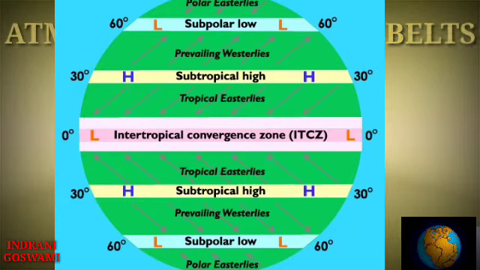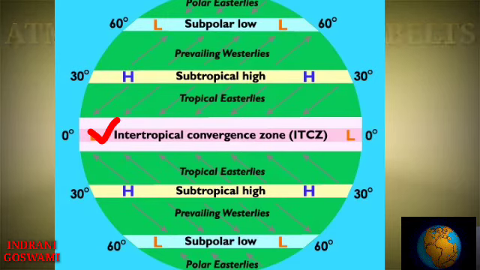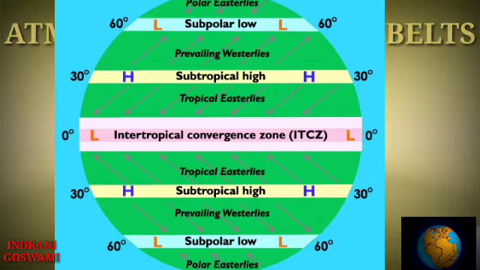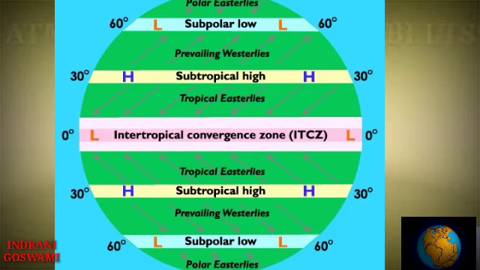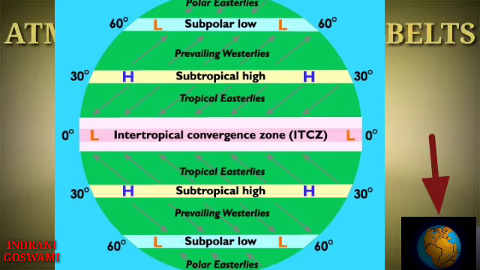There is a pattern of alternate high pressure and low pressure belts over the earth. By this picture, you can understand the high pressure and low pressure belts will always be there alternately. Two high pressure belts cannot be one after another. Now one question may arise here: why is there a certain pattern of alternate high and low pressure belts? The answer is the spherical shape of the earth.